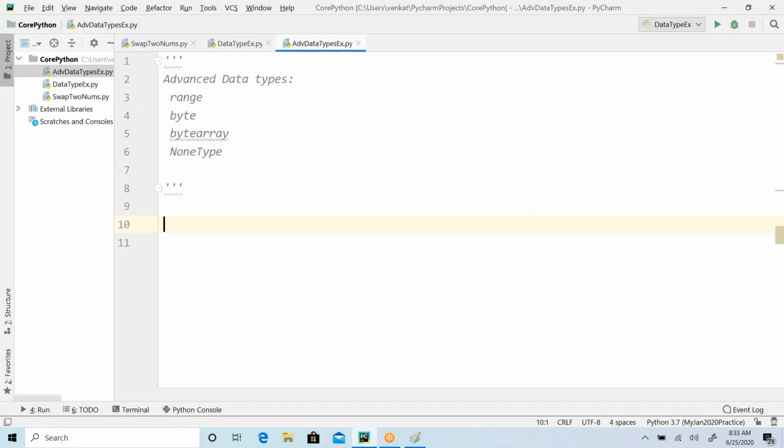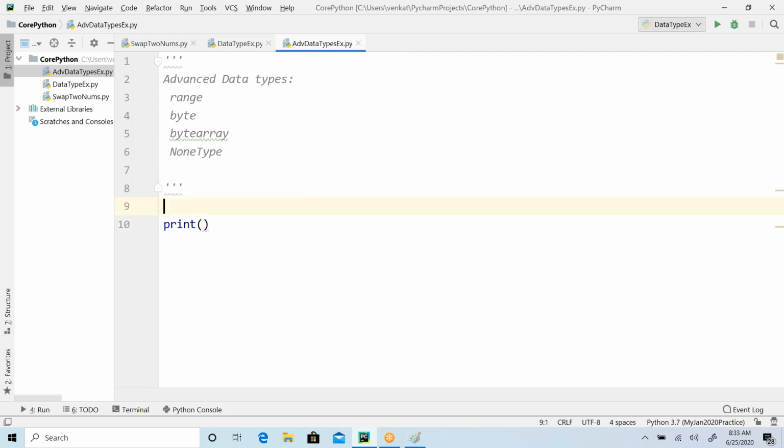Okay, so how to use this range function? So we have a given function, range function, like this. So range is a name, and if you keep this bracket, it means that it is a function. Range function expects certain parameters, guys. Okay, so again, when I say a function, it takes some inputs. It can take one input or multiple inputs.